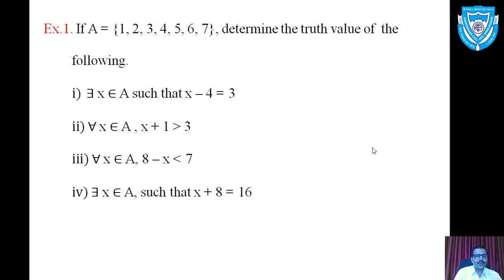Move to example 4. There exists x belonging to A such that x plus 8 is equal to 16. This is the existential quantified statement. If I am getting at least one member in the set A which, when replaced in this equation x plus 8 is equal to 16, satisfies the provided condition, then only the fourth existential quantified statement becomes true.